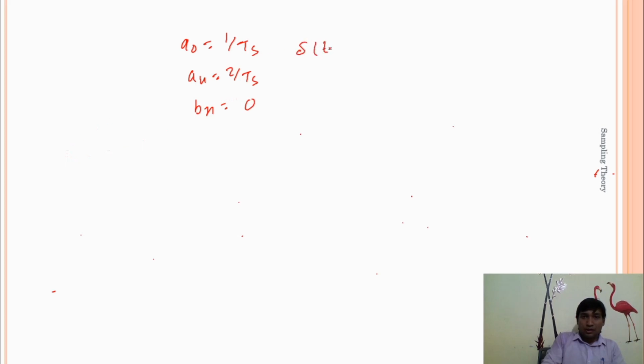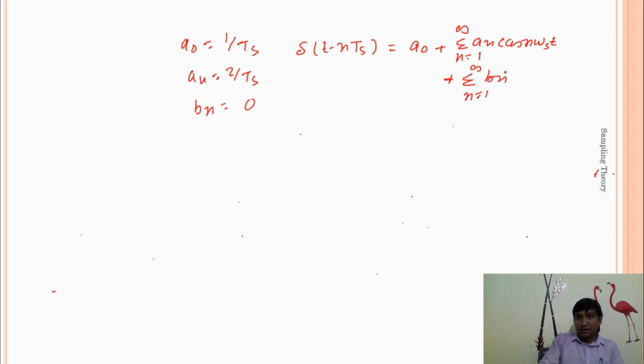So here del of t minus n ts is equal to a naught plus summation n is equal to 1 to infinite an cos n omega s t plus summation n is equal to 1 to infinite bn cos n omega s t. So if bn is equal to 0, this term is equal to 0.